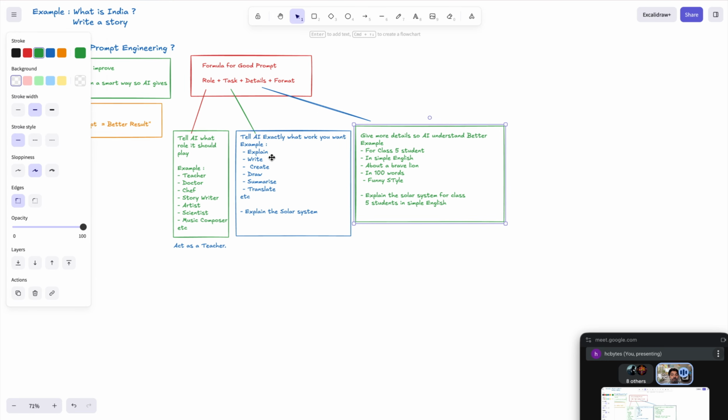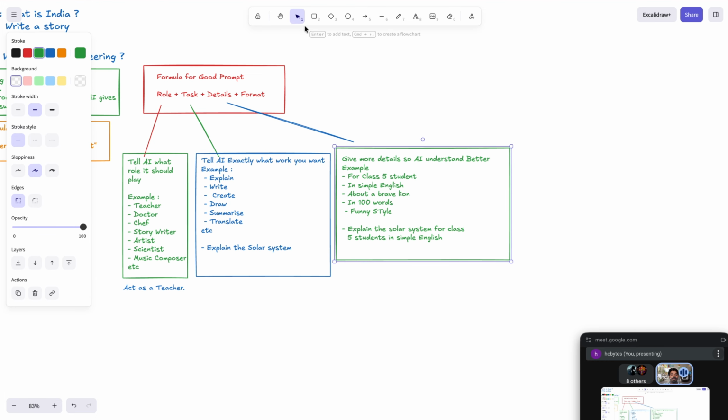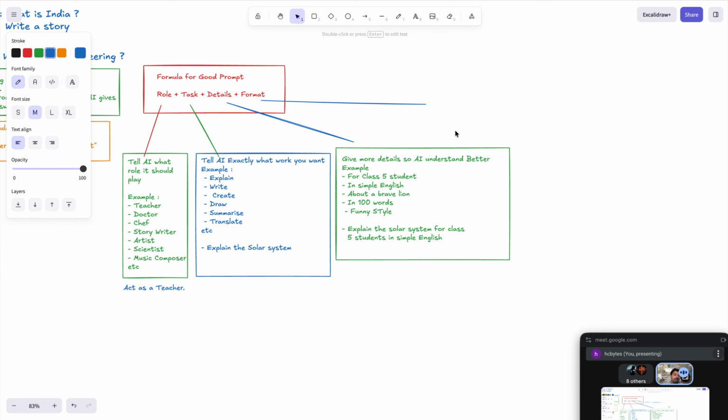Now we'll come to the format part. What is the format? In which format do we want that detail? First role is done, task is done, detail is done.